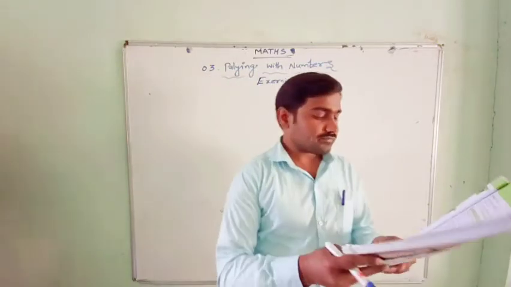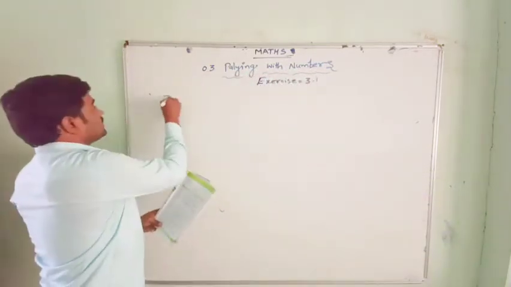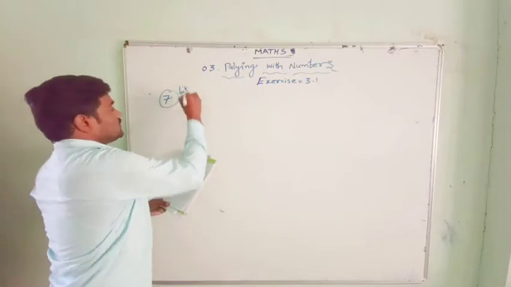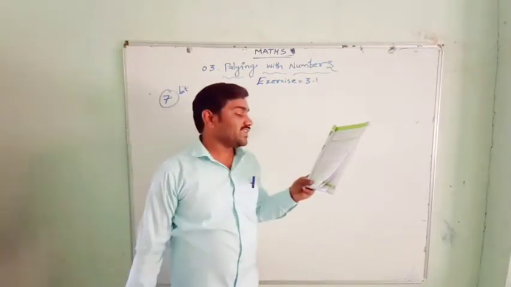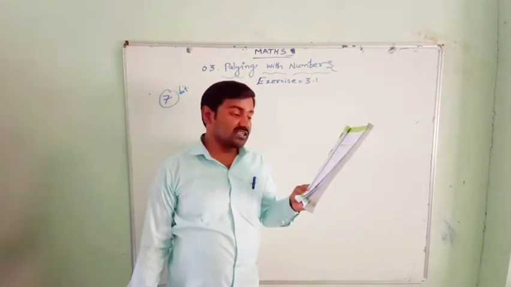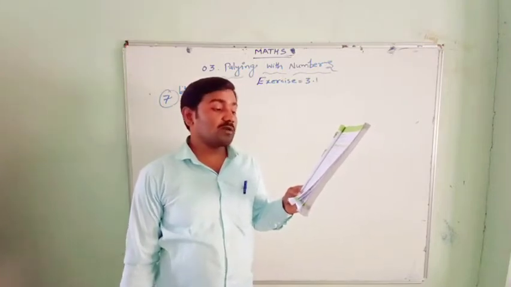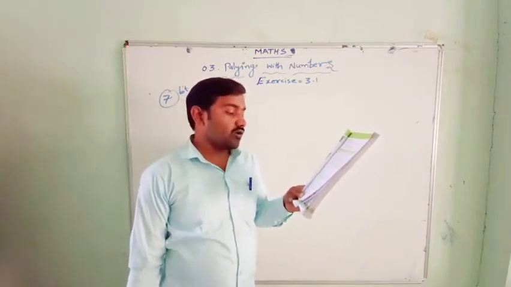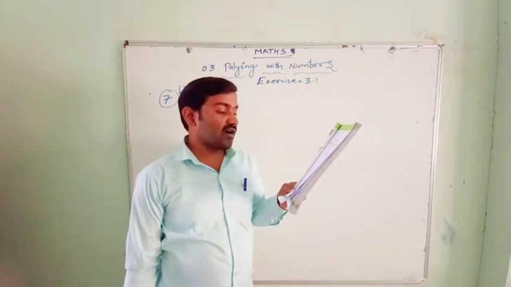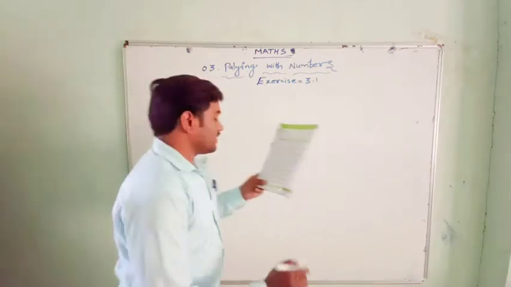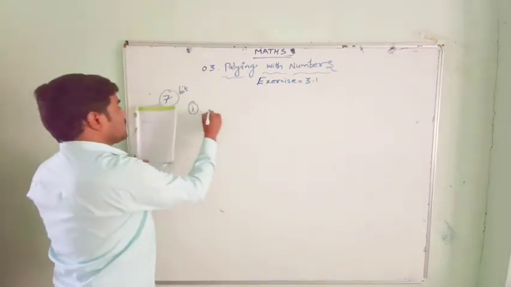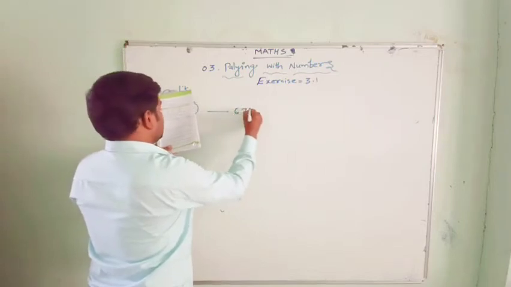Now the 7th one. Write the smallest and the greatest possible digit in the blank space in each of the following numbers so that the number formed is divisible by 3. So here we have to remember the divisibility rule of 3. The first is 6, 7, blank, 2, 4.